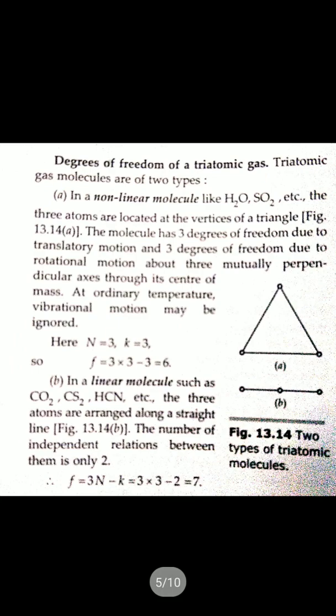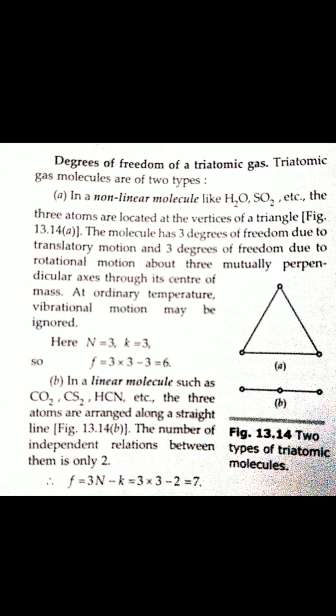Now we talk about the degrees of freedom for a triatomic gas. In the figure you see that 3 atoms are there, and these 3 atoms are fixed at distances apart. So the independent relations between the particles are 3, since 3 distances are there. So in place of k we write 3, n equals 3. So f equals 6.